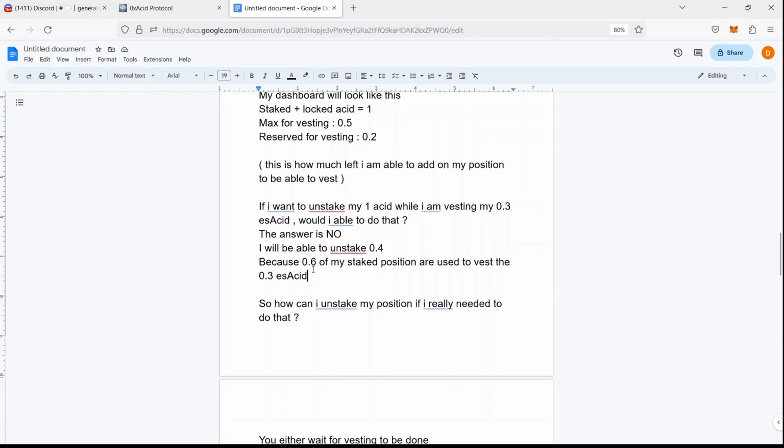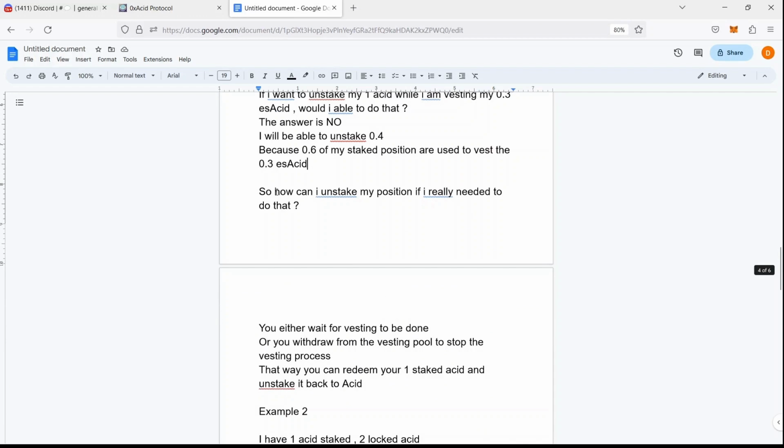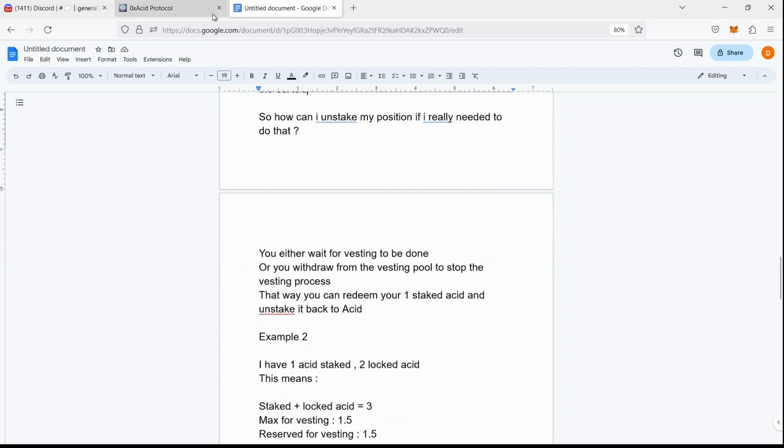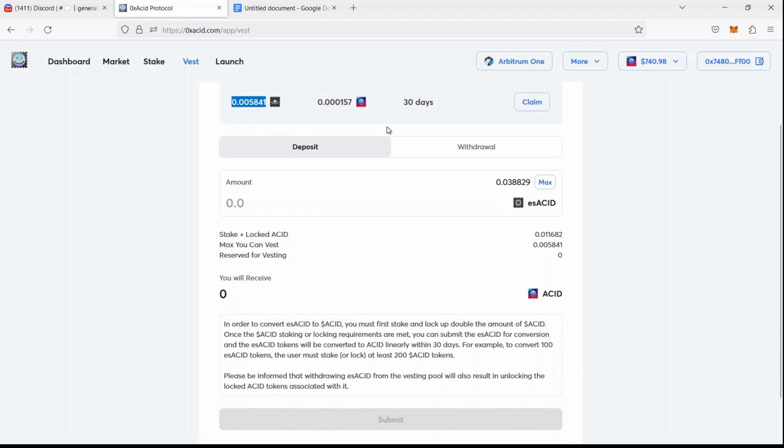So, the question comes to how can I unstake my one staked asset if I really needed to do that? So, you have two options. You either wait for the full vesting period to be finalized. By then you can claim the whole amount. So when there's 0 here in total vesting, you will be able to unstake the full amount.